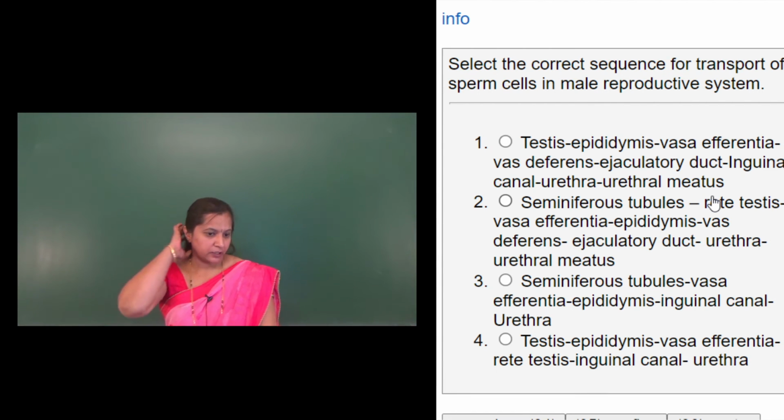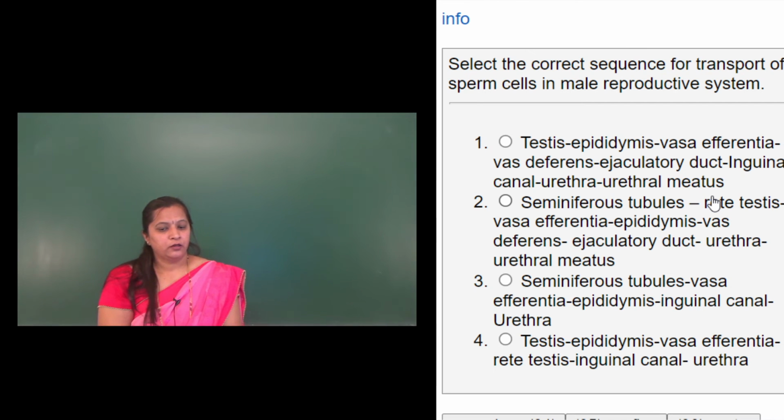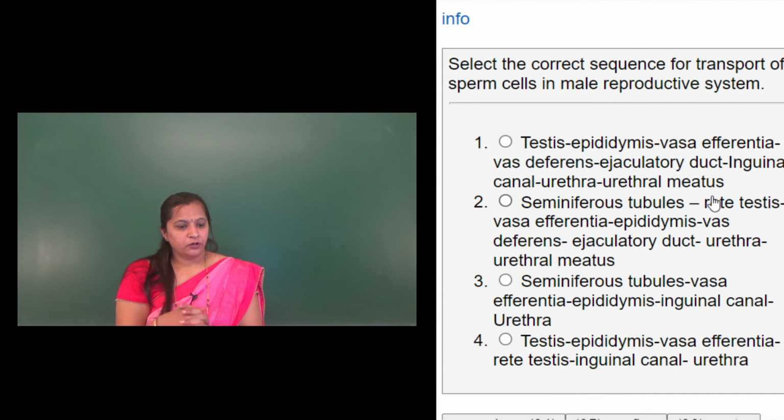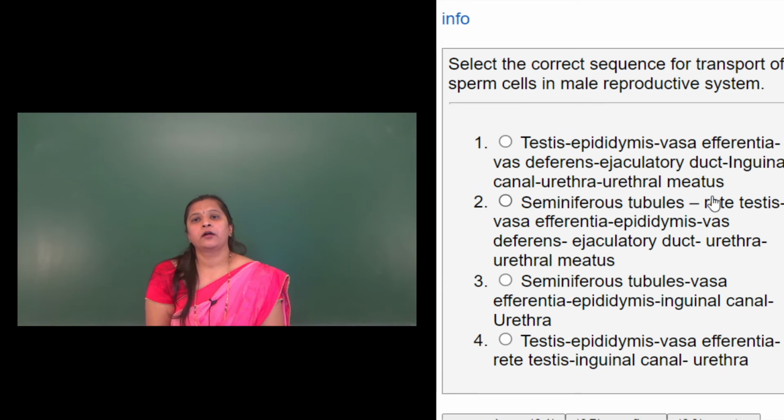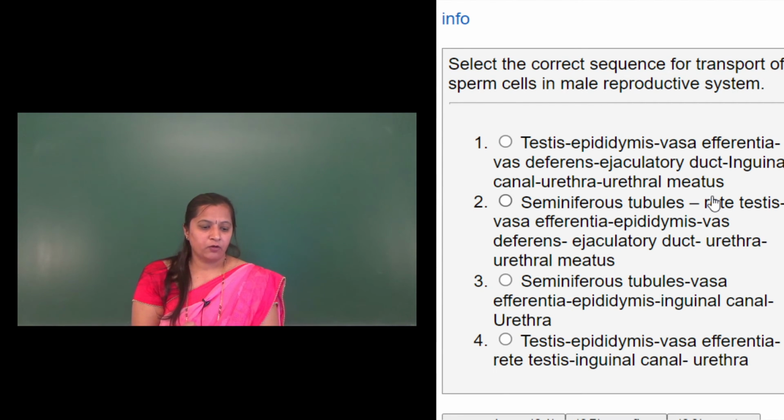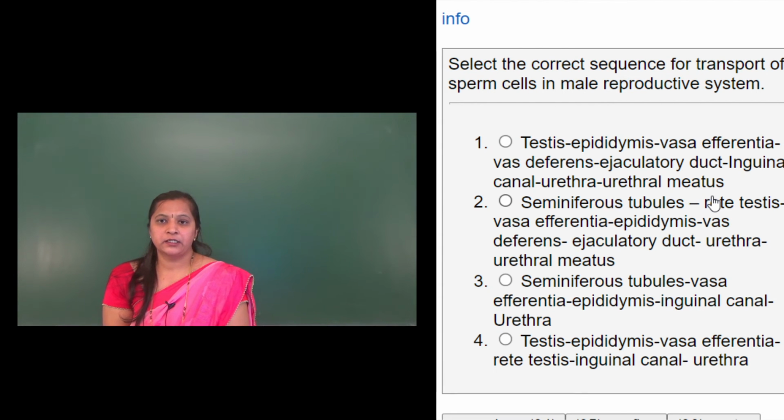The second option is seminiferous tubules, rete testis, vasa efferentia, epididymis, vas deferens, ejaculatory duct, urethra and urethral meatus. Third option is seminiferous tubules, vasa efferentia, epididymis, inguinal canal, urethra. Fourth option is testis, epididymis, vasa efferentia, rete testis, inguinal canal and urethra.